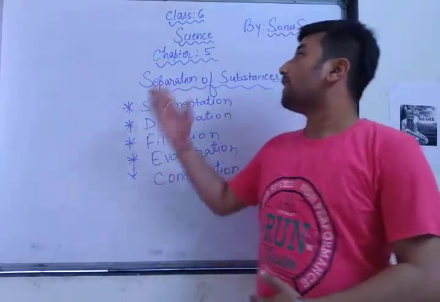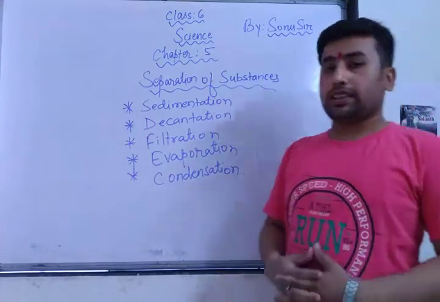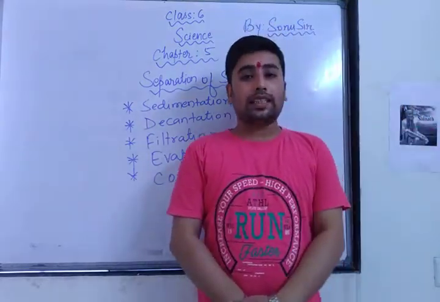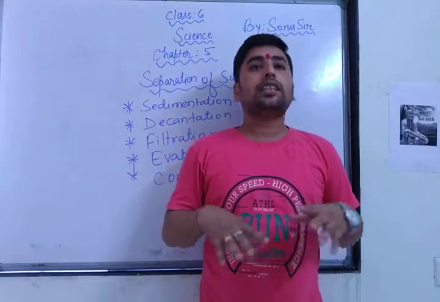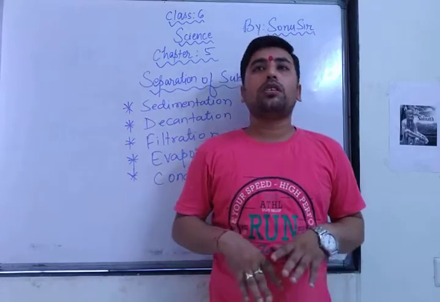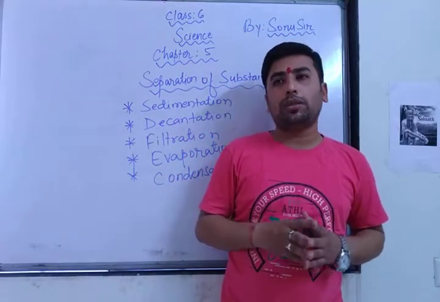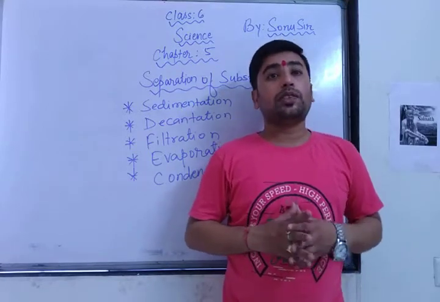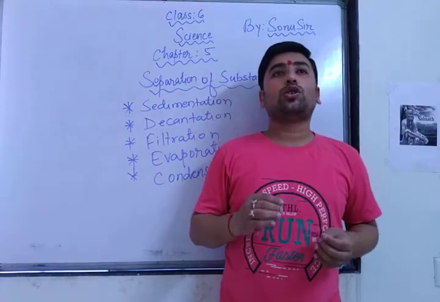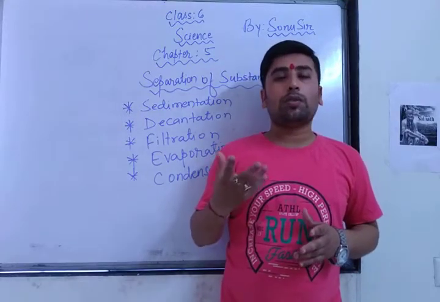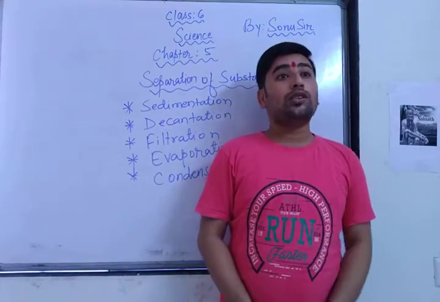Today we are going to discuss class 6 science chapter number 5, separation of substances. In the previous video I described threshing, winnowing, hand picking and sieving. These were the methods by which grains, or small particles which are similar, can be separated. But if we talk about particles of the same size, just like chalk powder and sugar powder, means glucose, if you mix the chalk powder and sugar powder, how will you separate them?